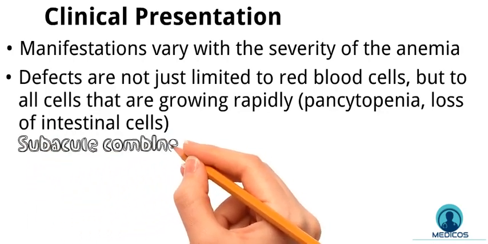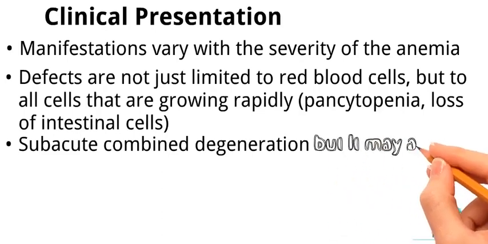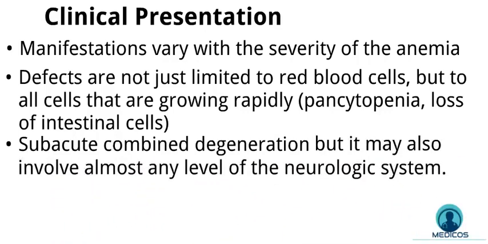Subacute combined degeneration, which is damage of the dorsal columns of the spinal cord, which is a highly myelinated tract, causing bilateral loss of proprioception or position sense, and damage of the corticospinal tracts of the spinal cord, causing spastic paresis. It may also involve almost any level of the neurologic system causing psychiatric, autonomic, motor, cranial nerve, and sexual dysfunction.